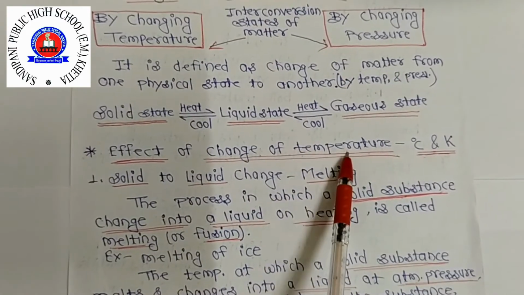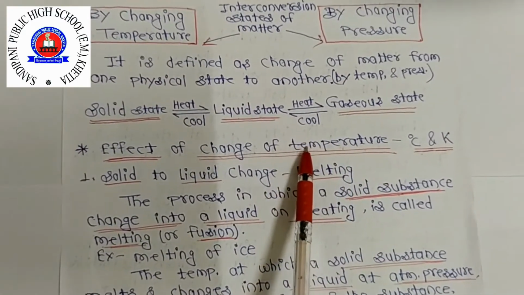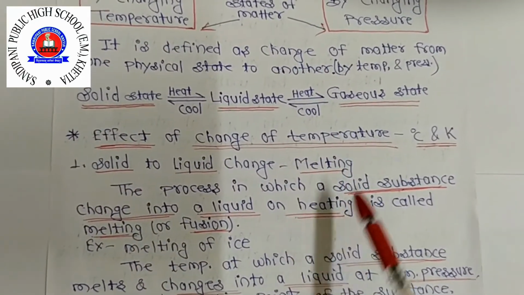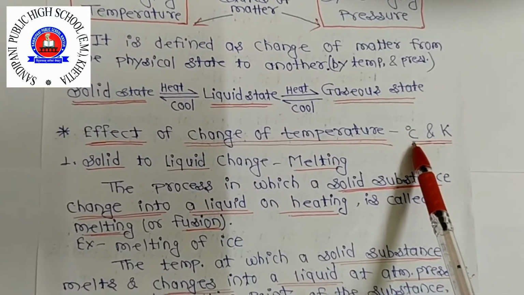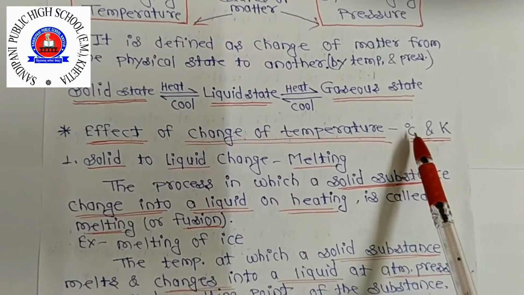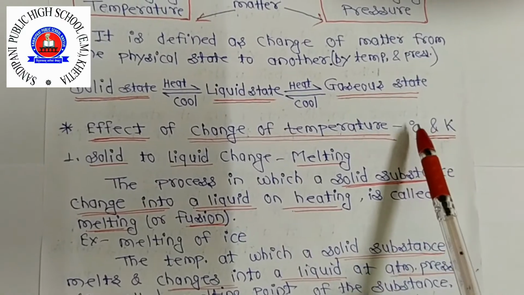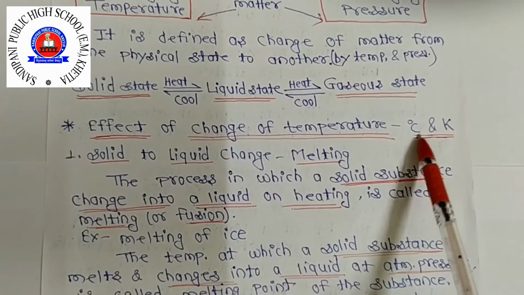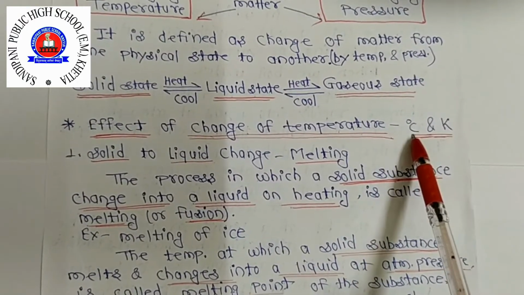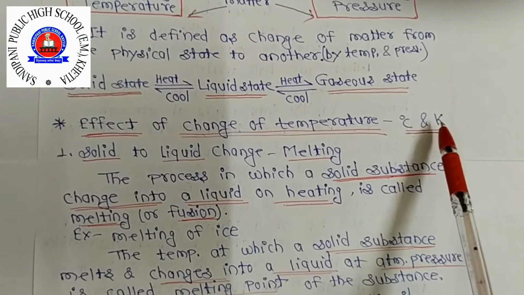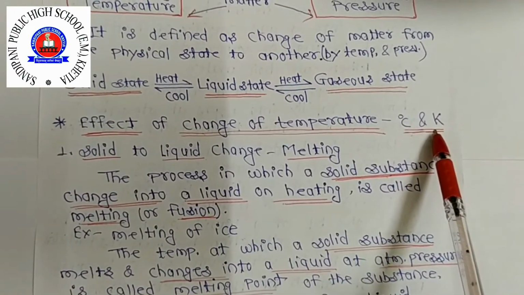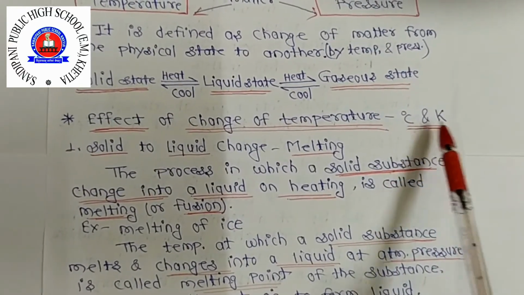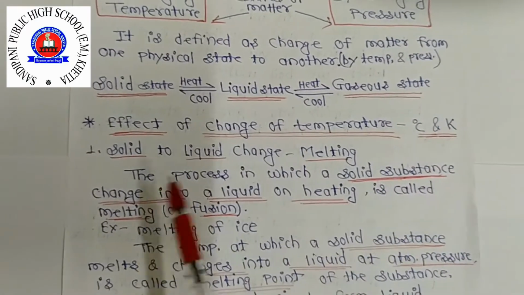It will be more clear to understand the following: the effect of change of temperature, meaning what the effect on matter is when we change the temperature. Before starting this, we first need to know that degree Celsius is a unit of measuring temperature. Degree Celsius is the common unit of measuring temperature, and the SI unit of measuring temperature is Kelvin. K means Kelvin. Clear? Remember this. These are the units for measuring temperature.